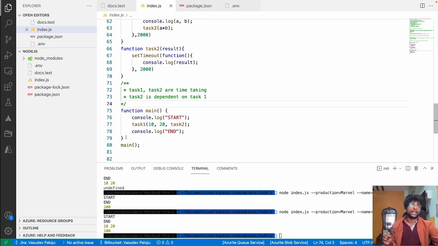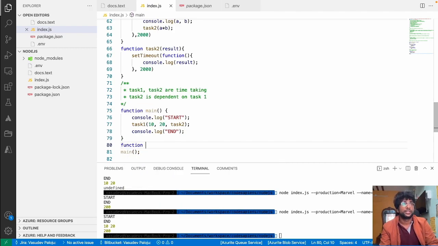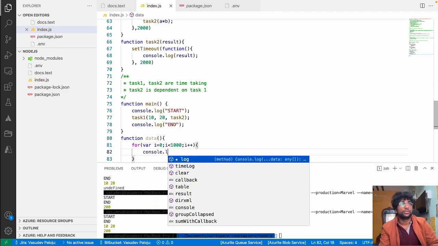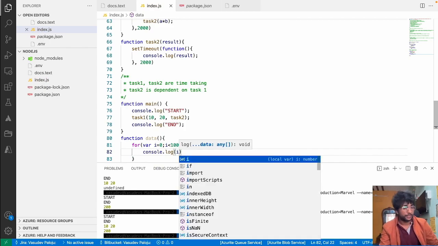I am not blocking any of my Node.js code, because here I can execute other functions or loops. Function data, this is going to be just looping over data: let i equal to 0, i less than 1000, i plus plus, and console.log i.